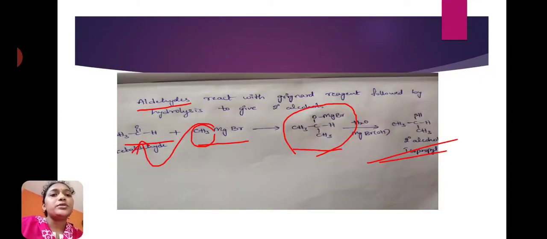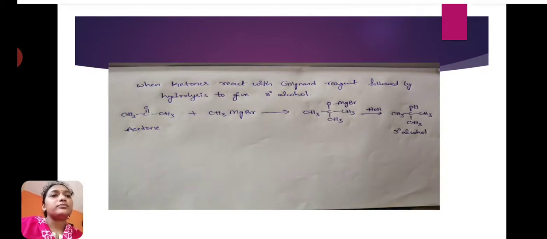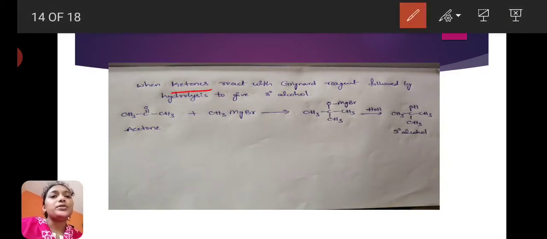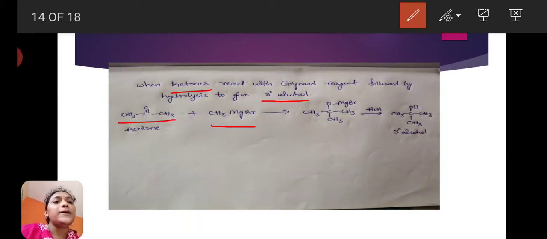Next, ketones. Ketones react with Grignard reagent followed by hydrolysis to give tertiary alcohols. Here this is the ketone, CH3 C double bond O CH3. The name of this ketone is acetone. It reacts with methyl magnesium bromide, which is a Grignard reagent, and forms a transition state. On hydrolysis, this transition state will give tertiary alcohol.